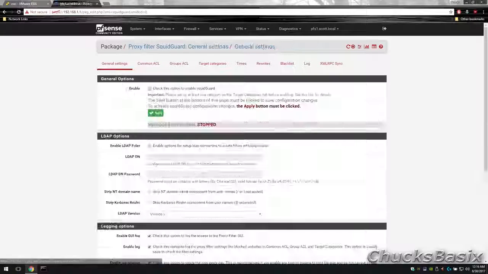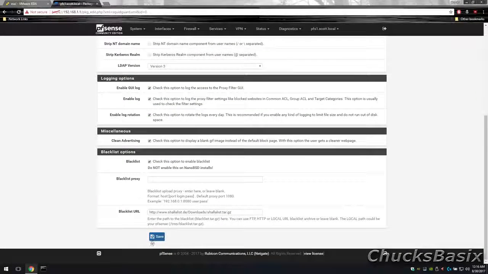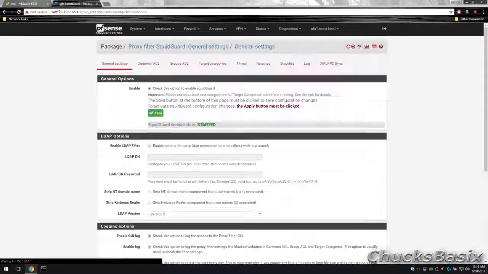Once done, save, then go back and enable SquidGuard, save again, and then click on Apply. Anytime you make a change in SquidGuard, you must click Apply, otherwise the change will not take effect.